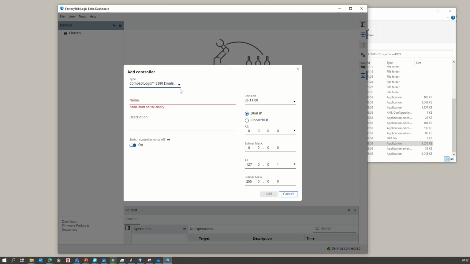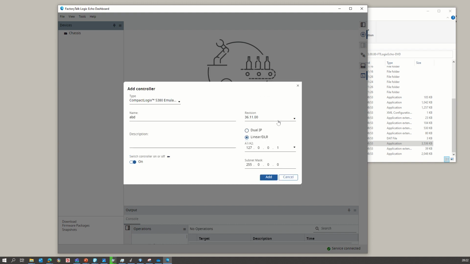So for example, ControlLogix, then give the name ABCD, and then the version, whatever version you want to install. But normally for CompactLogix, you only add version 36 or above. Then the IP address, whether dual IP address or single IP address.